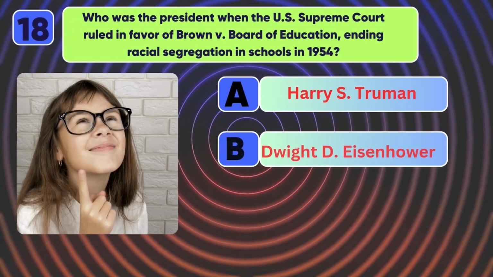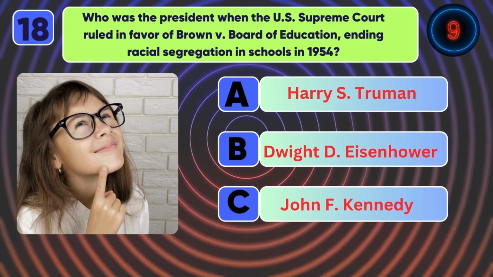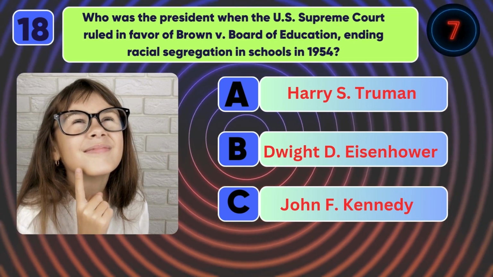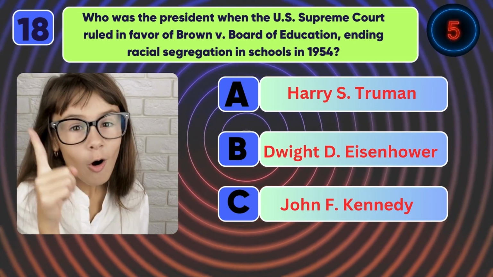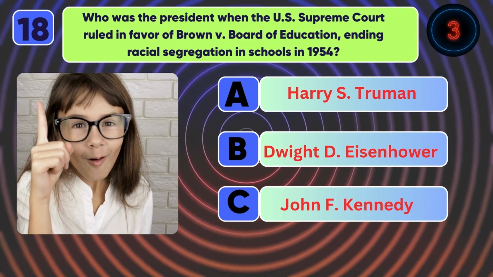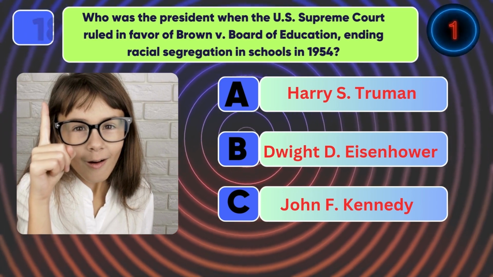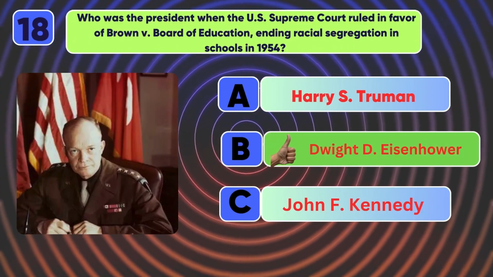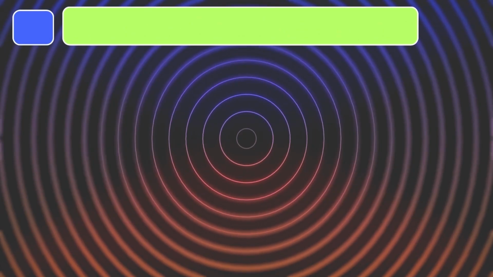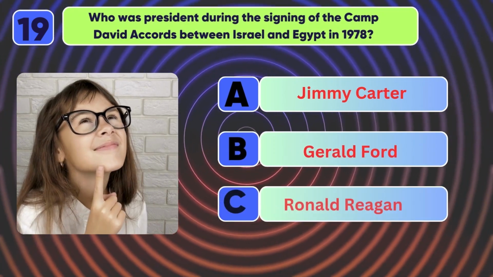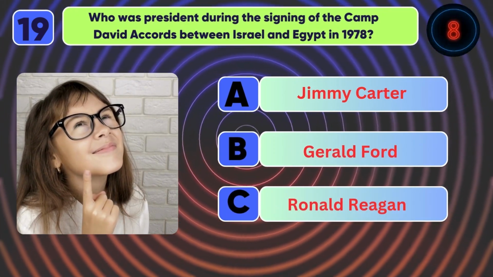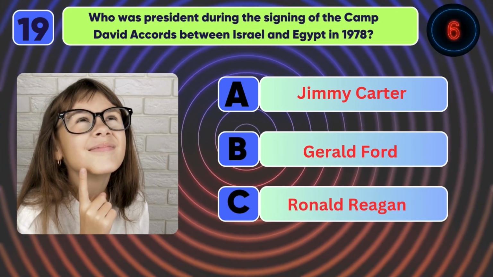Who was the president when the U.S. Supreme Court ruled in favor of Brown v. Board of Education, ending racial segregation in schools in 1954? The answer is Dwight D. Eisenhower. Who was president during the signing of the Camp David Accords between Israel and Egypt in 1978?